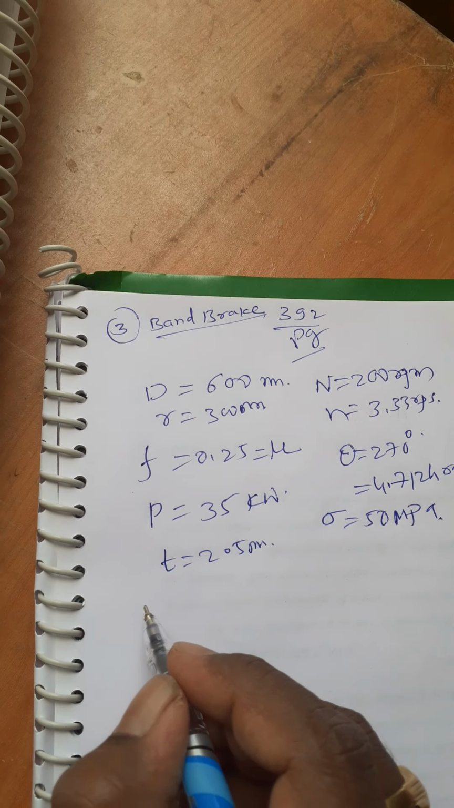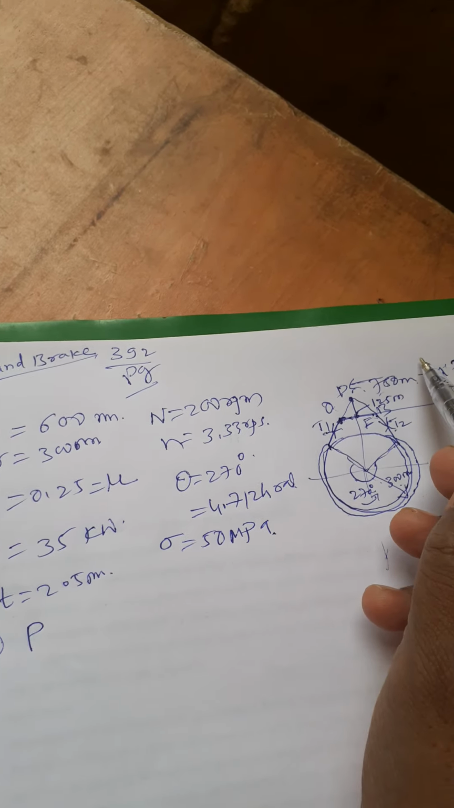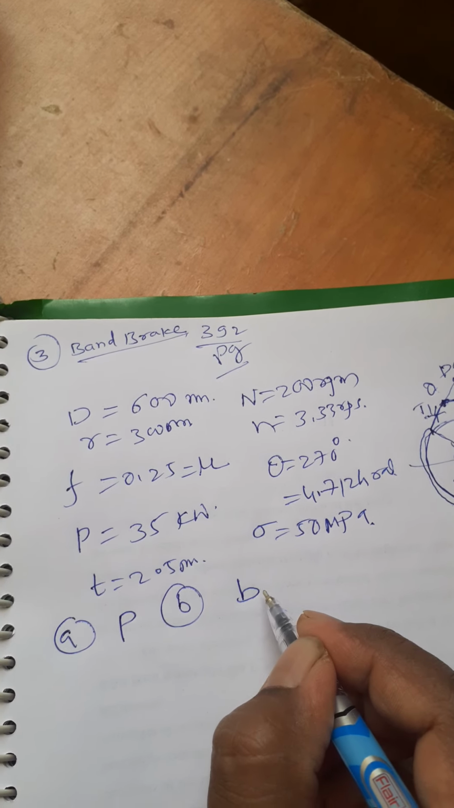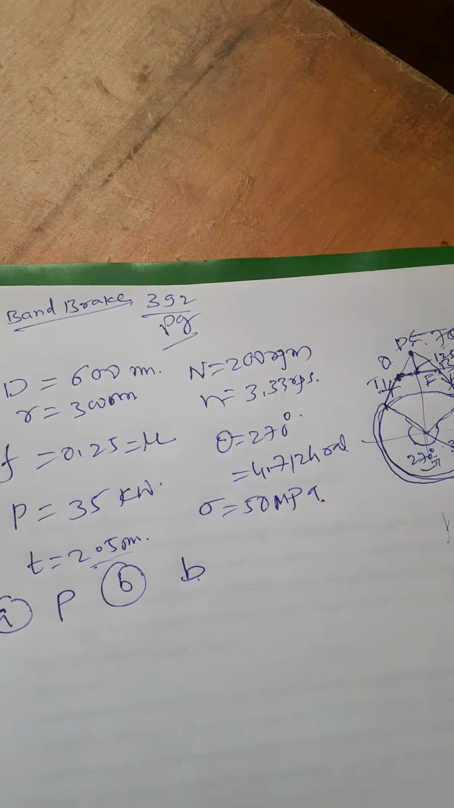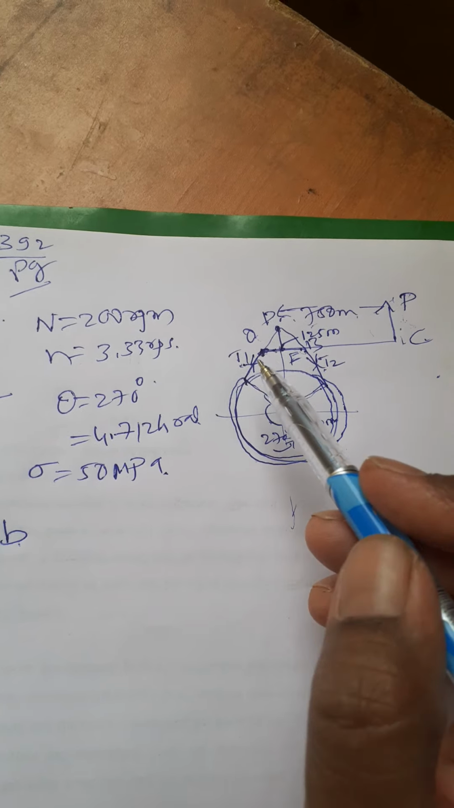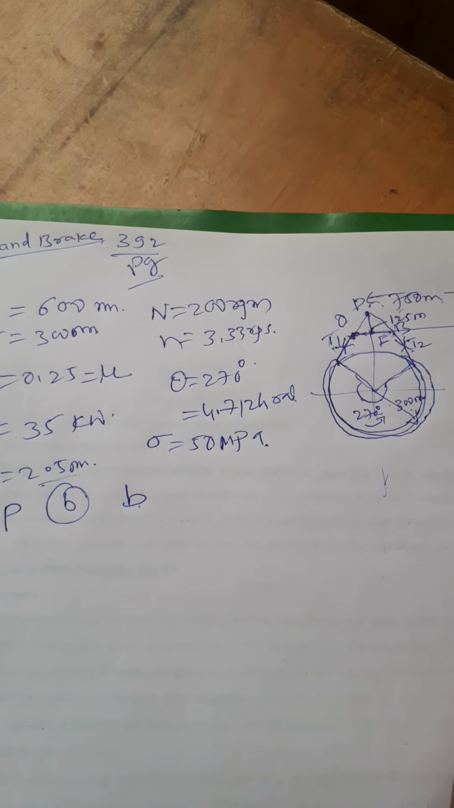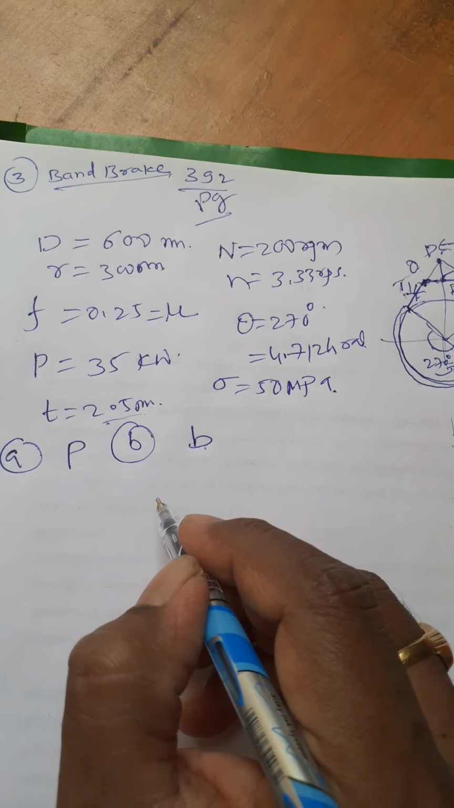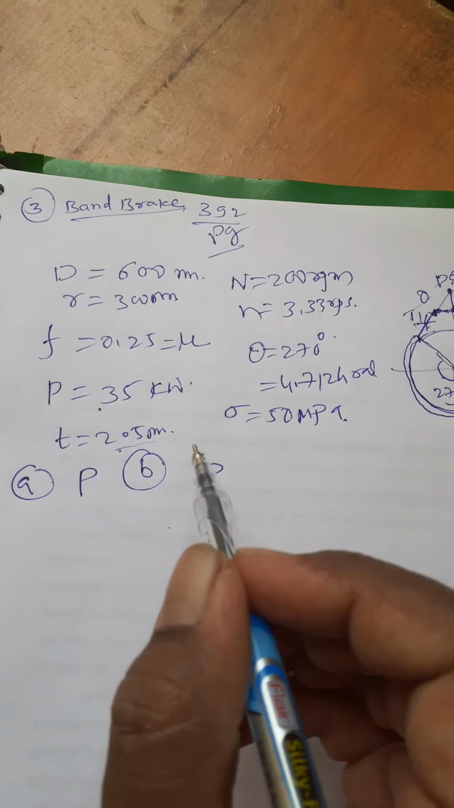He has asked us to find out first the pull P, and second the width B when the thickness is given as 2.5. So first we will find out P. To get P, as in the previous problem, the reaction forces T1 and T2 are important. To get T1 and T2, first we should know the overall T. Once he has given a power, that indicates that you have to find out T.